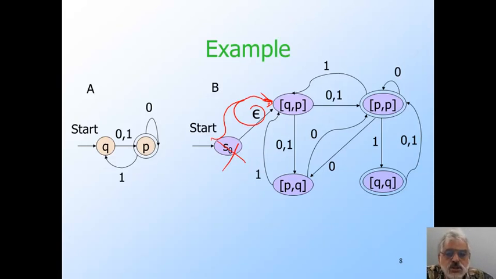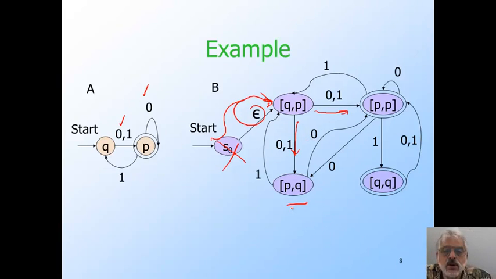We see there are transitions to P from both P, which is this, and from Q. That's that. Thus, QP goes to PP and to PQ on input 0. That's these two transitions here.